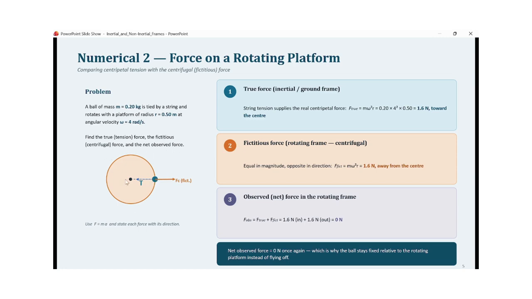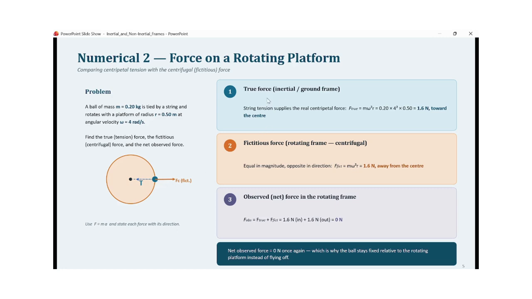In this case, this is the center of the platform, and the tension force, that is the centripetal force, is acting radially inwards, whereas the centrifugal force or the fictitious force will act in the opposite direction, that is radially outwards. So it is shown by this arrow.